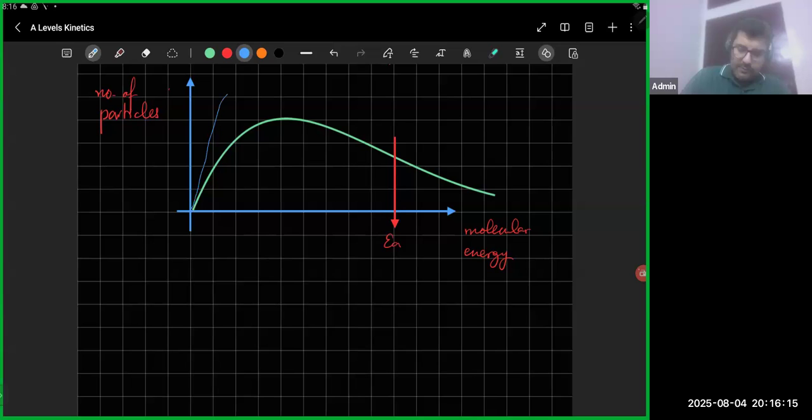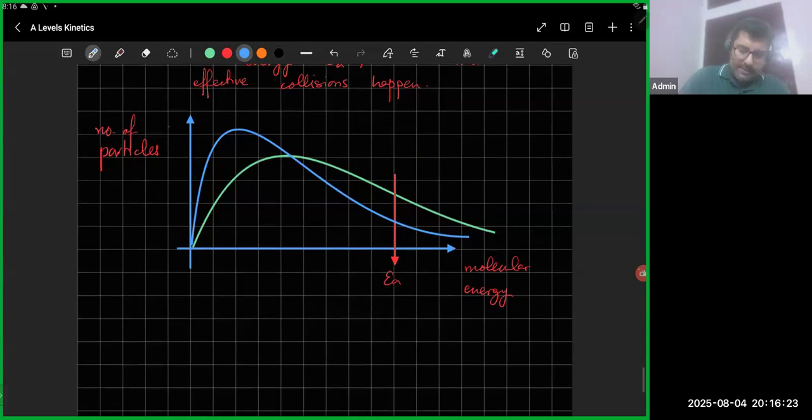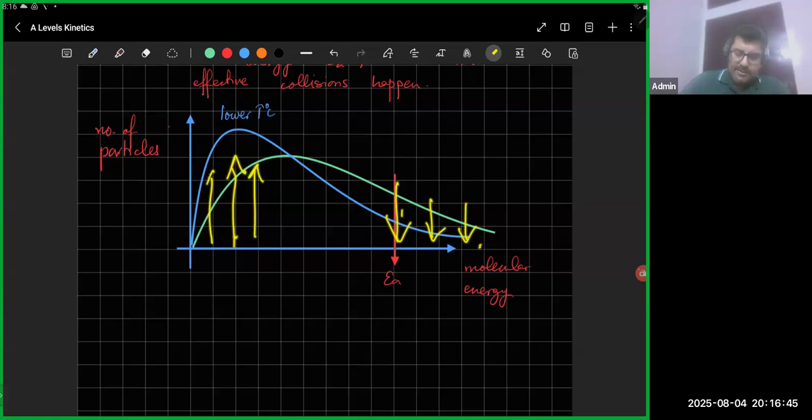The lower the temperature, it goes up here, and from here it goes down. So this is what happens to the curve at a lower temperature. Let me explain. At lower temperature, at lower energies, the number of particles increases, and the number of particles at higher energy decreases. So you have more particles at lower energy and fewer particles at higher energy. The curve goes down from the other side and goes up from this side.